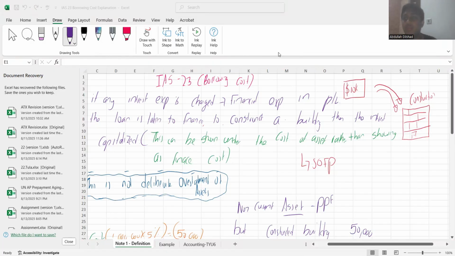Hi. So today we'll be looking at a standard called IAS 23 Borrowing Costs. This is one of the easiest standards, I would say, in terms of your financial reporting. In terms of weightage, it should be tested in your financial reporting paper for a maximum of 2 marks. So I don't think you all need to spend more time learning this concept.